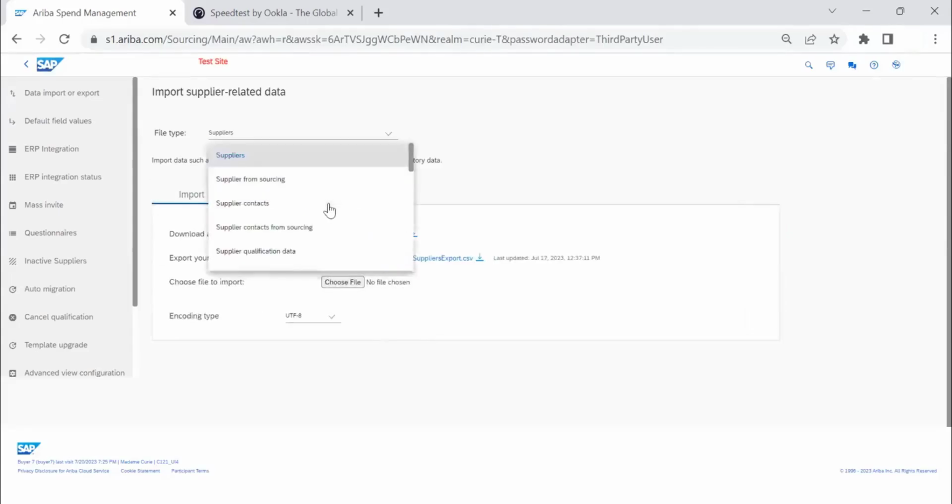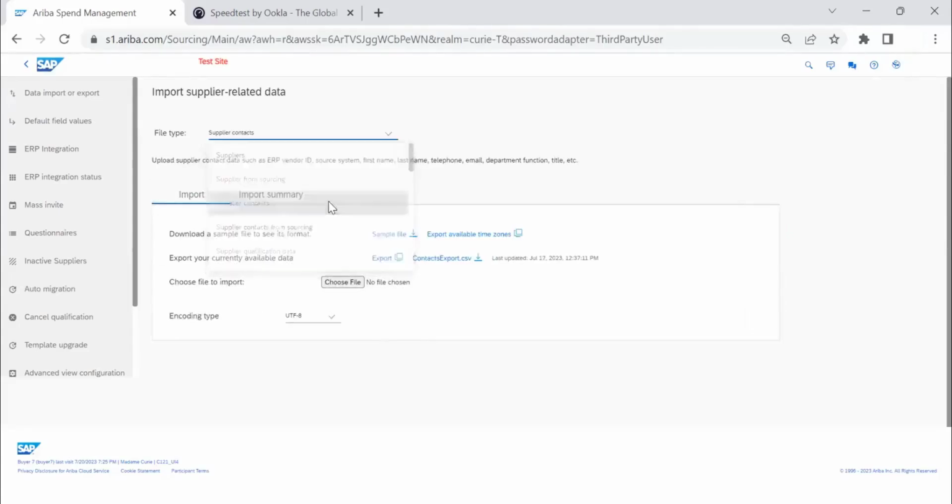From here you can also load supplier contacts. Contacts in supplier is not an integrated activity. It is not possible to fetch supplier contacts from your ERP system to the Ariba system. So the only way to add multiple contacts to your supplier database is using this.